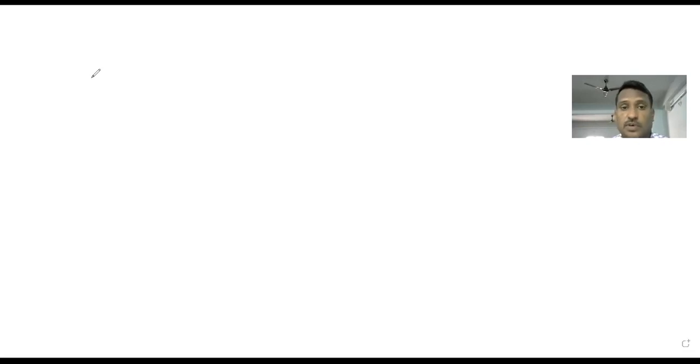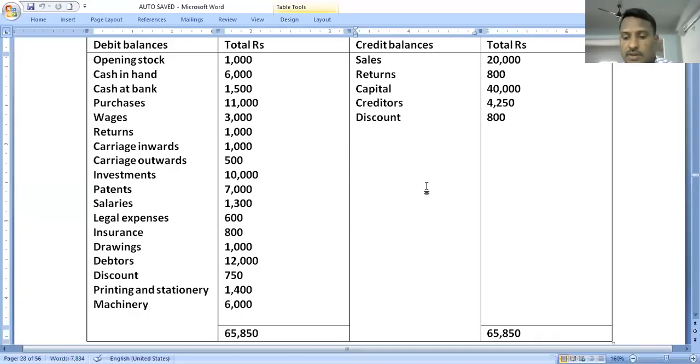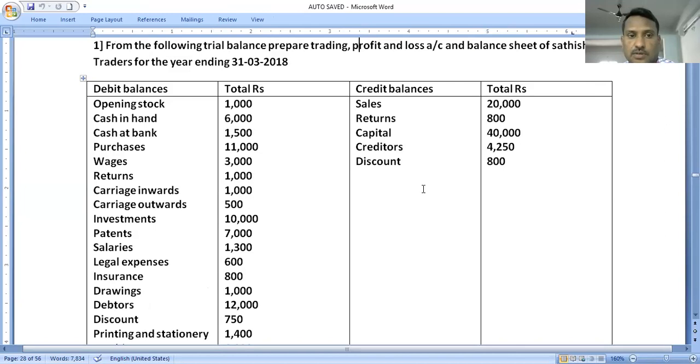I hope all of you understand the problems are very simple. If you followed the performance and the adjustments, the problem is very simple to do. Let's discuss one particular practical problem as per the academic textbook of the Telangana board. Now I'm going to share question number 1 as per the textbook.